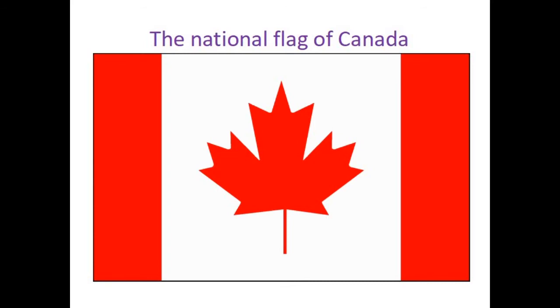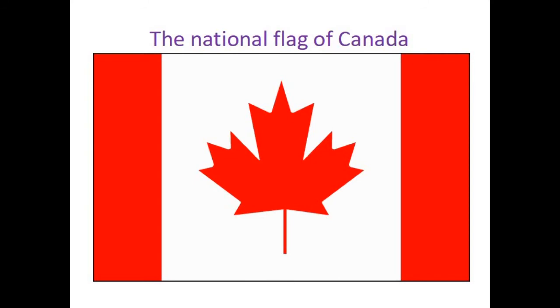Canada is divided into 10 provinces: Quebec, Newfoundland, Prince Edward Island, Nova Scotia, New Brunswick, Manitoba, Ontario, Saskatchewan, Alberta and British Columbia, and the 3 territories, the Yukon, Nunavut and NWT, the Northwest Territories.